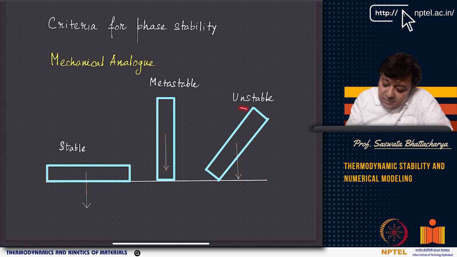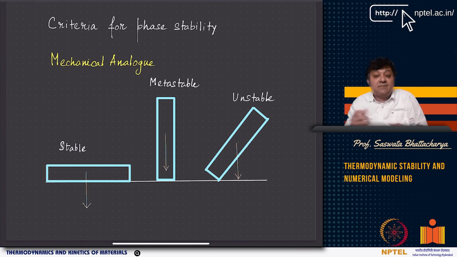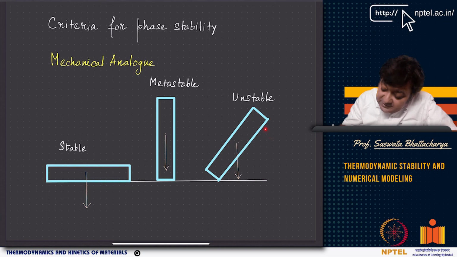Then it will just go up, and it is possible that it will come to a metastable equilibrium. So the unstable one can either be metastable or be stable, right? The unstable one can reach a metastable equilibrium if I basically force it this way. If I just touch it this way, immediately it will fall to the stable